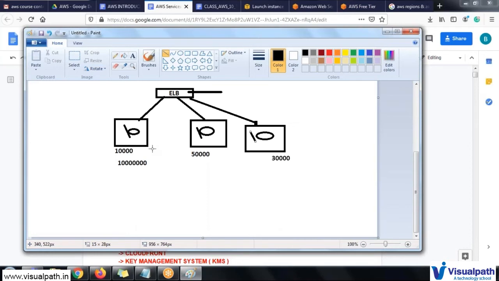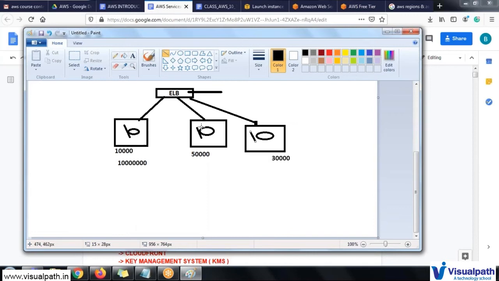For depositing, they will use one server. For withdrawal, they will use one server. For loans, they will use one server. For credit cards, they will use one server. They use different servers because if one server goes down, all the applications present on that server will also go down. So they create multiple servers so that the user navigates to the particular server for that use case. With the help of the application load balancer, we can achieve it.